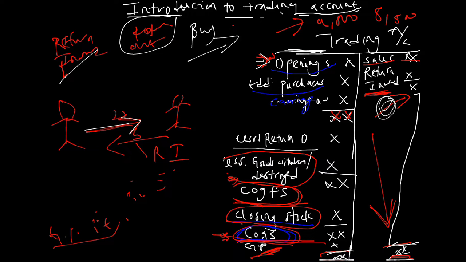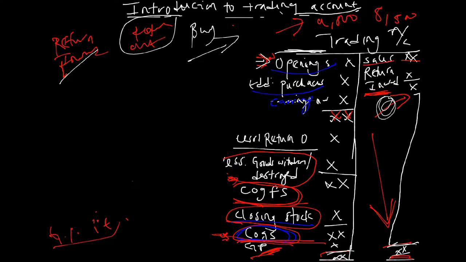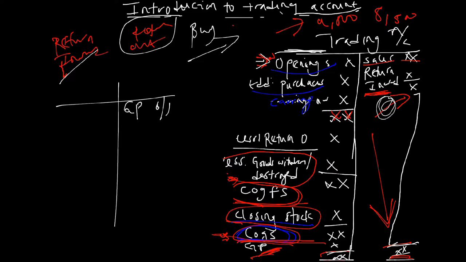Now, after getting your gross profit, what's the next thing you will do? You open the profit and loss account. Your gross profit will be here. Gross profit brought down, let's say 19,500. So you charge it against your expenses. That's why gross profit is referred to as a fake profit. Why? Because it has not been charged against our expenses.